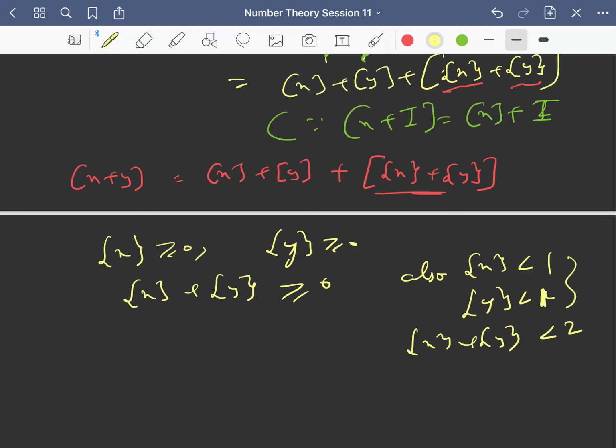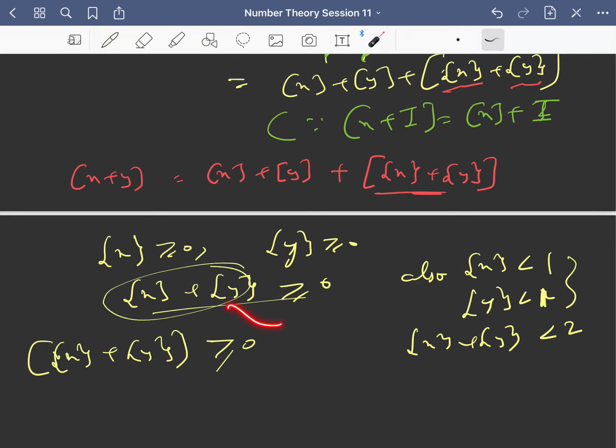If I add these two, then you see greatest integer of fraction part x plus fraction part y is also greater than or equal to 0. Say if fraction part x plus fraction part y on adding I get 0.5, then this is equal to 0 only. But say if fraction part x and fraction part y on adding exceed 1, say if they come to be 1.2, then this will be 1, right?